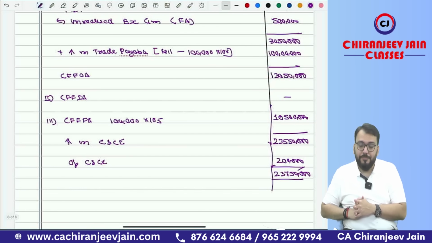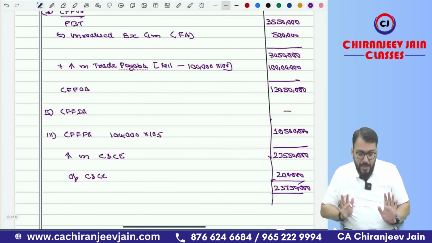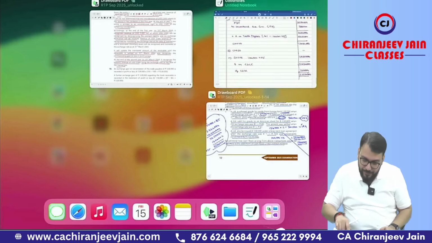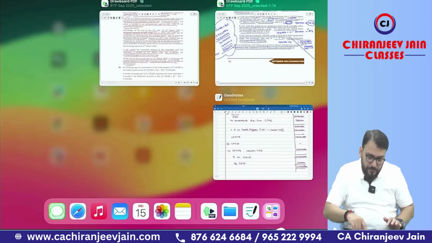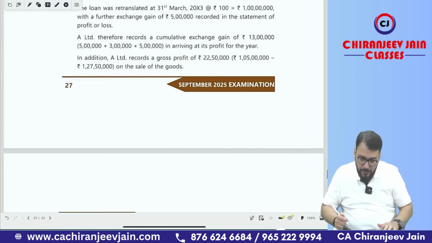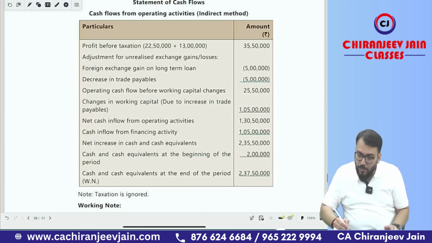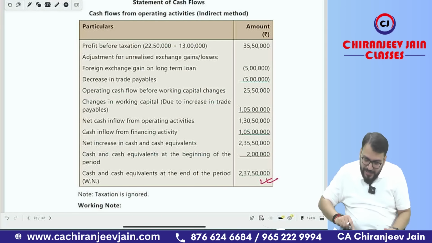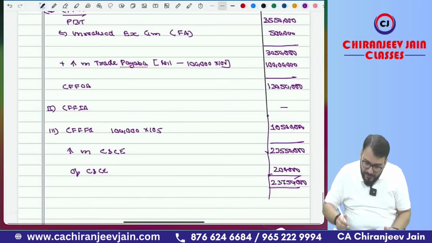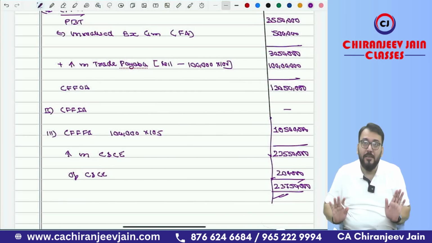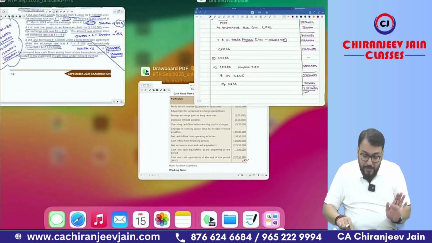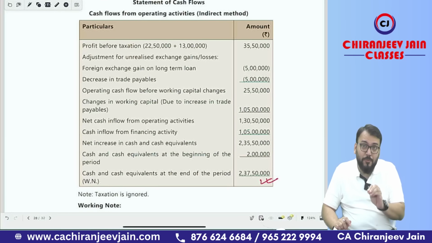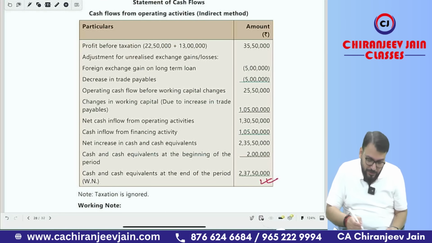Any doubt? Have you understood this? Let us check the answer. You can see 2 crore 37 lakh 50,000. Exactly the same is coming. Very good question. All the questions given are of good quality.